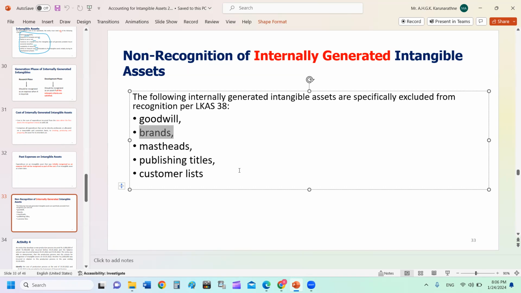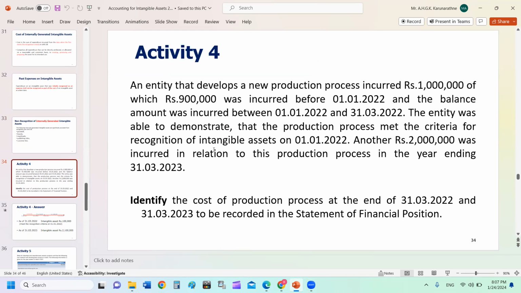If you develop any production process, production secrets, production formula, or new product concept, you can recognize it as an intangible asset, subject to those six criteria being met, right? So accordingly, we'll consider one example. This is the only example we discussed. Thereafter, we are going to start our new topic.